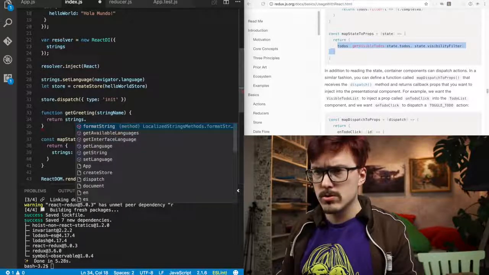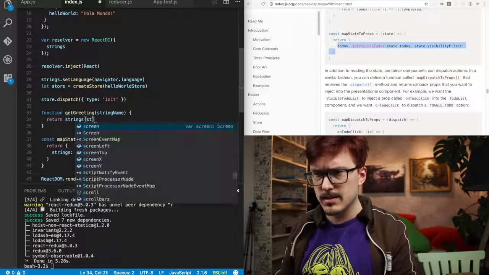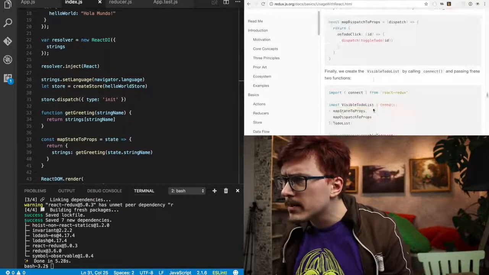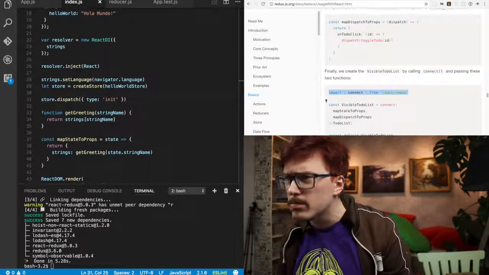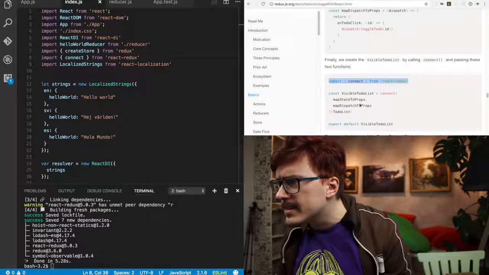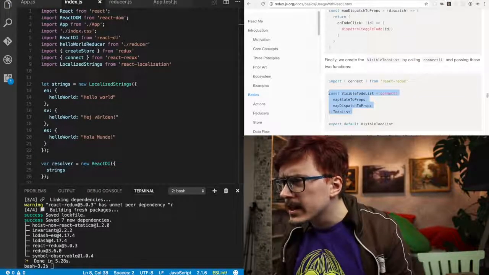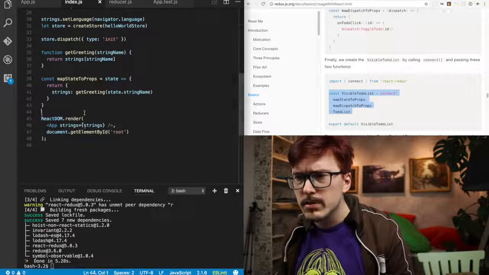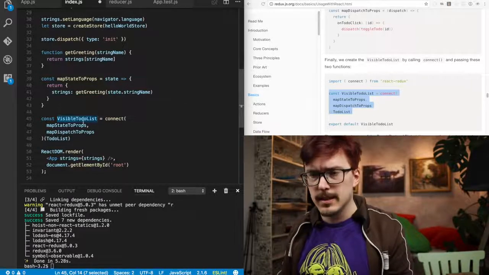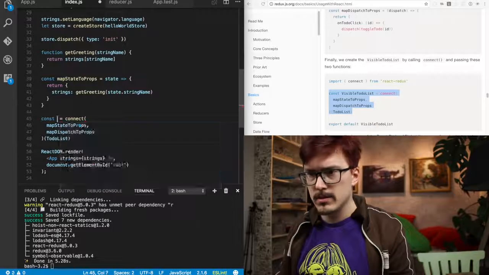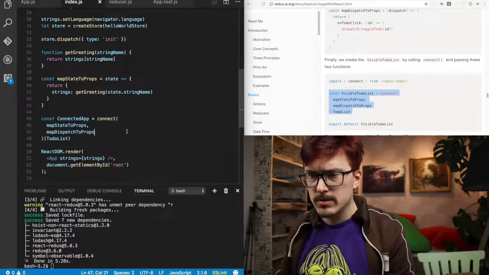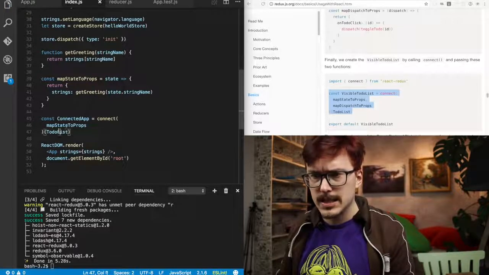Can I just do like this string name? Yeah, I'm looking at it. So how do we map dispatch state to props? We need to import connect, whatever that is. Okay, and then we're going to connect that to our React component. So this is going to be our connected app, maybe. We don't have any actions inside of it yet, so we don't need that.